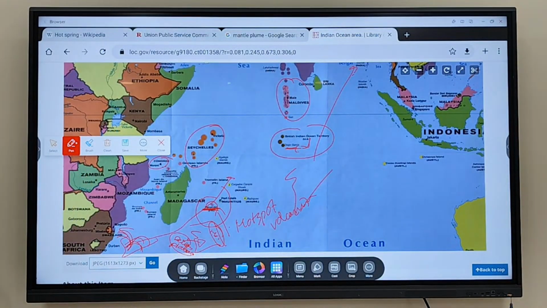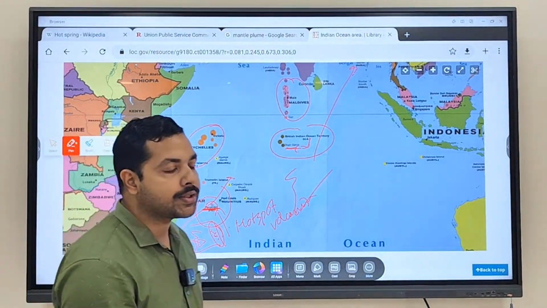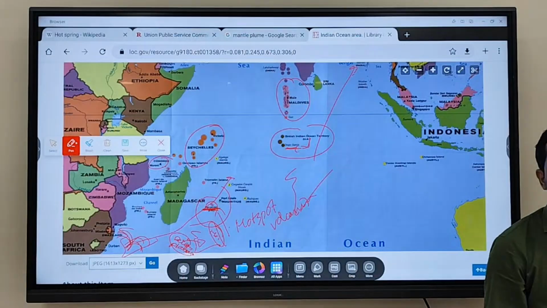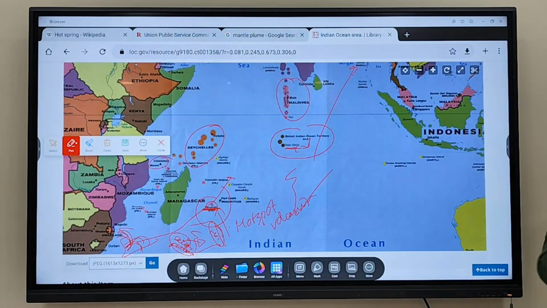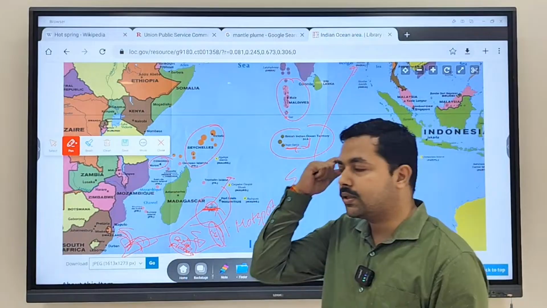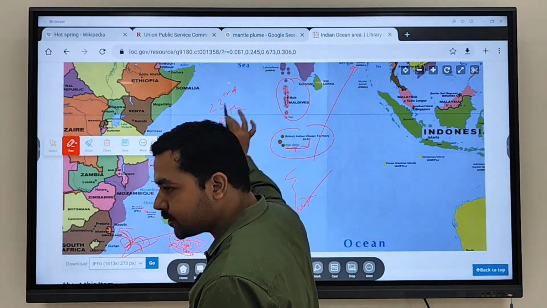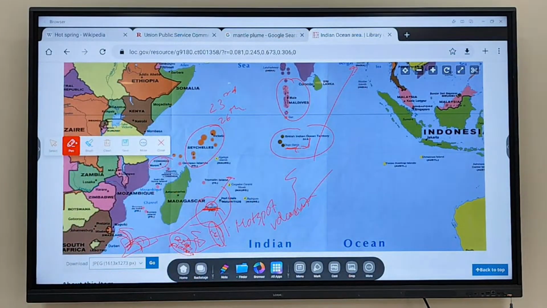So all these islands are very important. UPSC has asked these questions, and they can ask you again. If you are going through current affairs, where is the Prime Minister recently visiting? He is going on a foreign visit from 23rd to 26th of July. In which regions is he visiting? One is the Maldives, and another is the UK. So the UK and the Maldives.